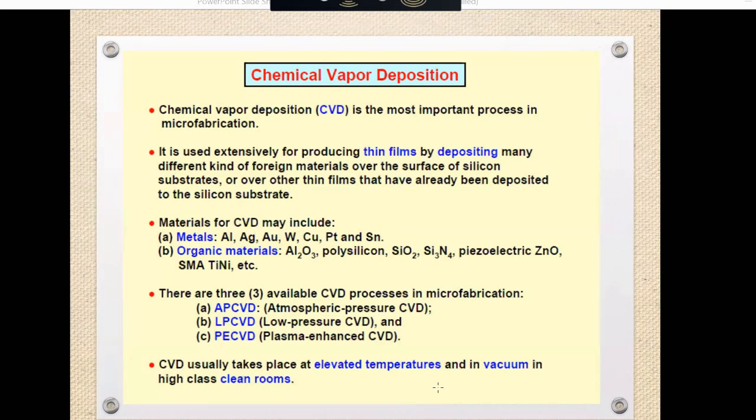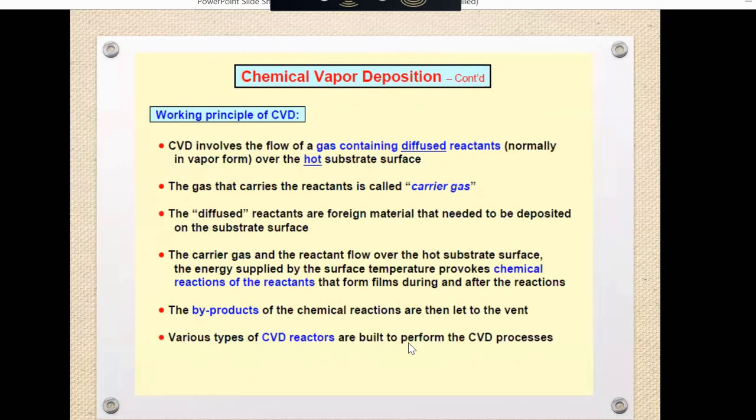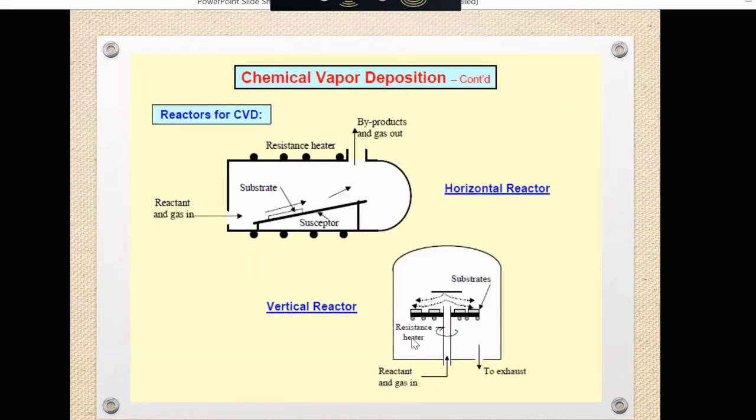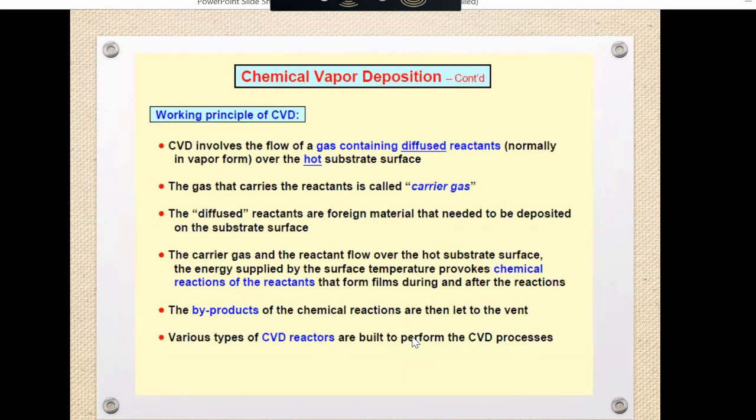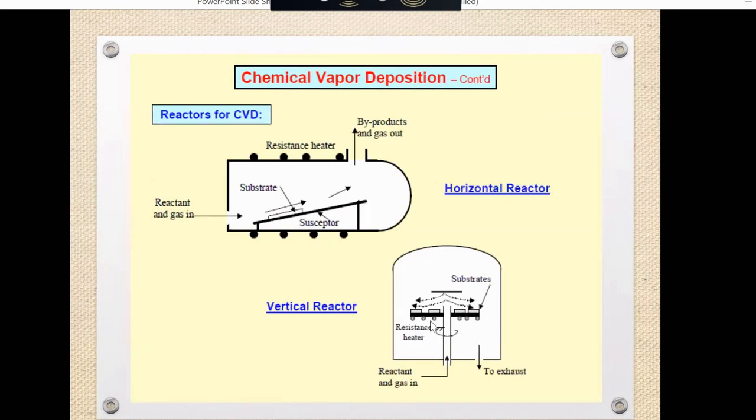The working principle of CVD is very simple. This is the reactor. There is some gas, the carrier gas, that includes the reactant. So this involves the flow of gas with diffused reactant over a hot surface, a substrate surface.